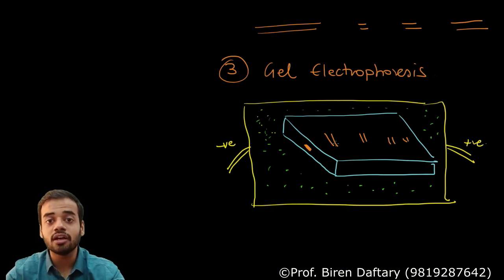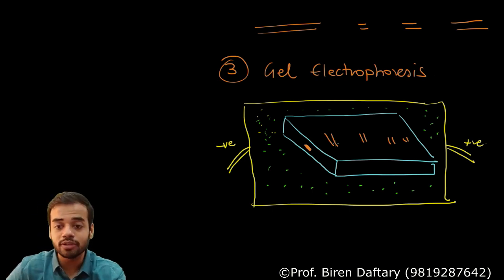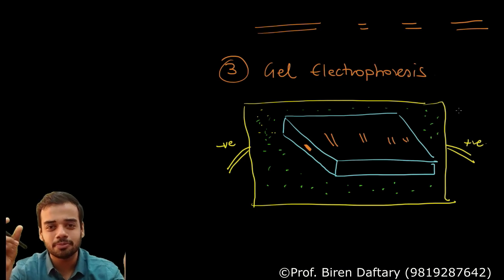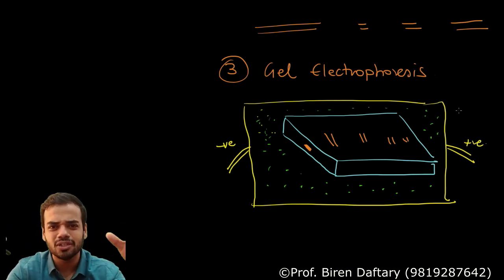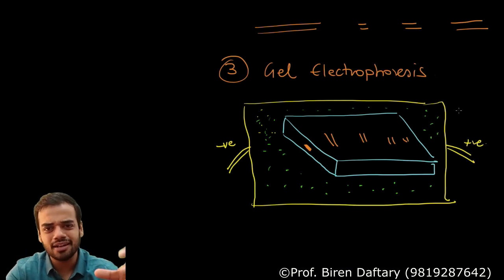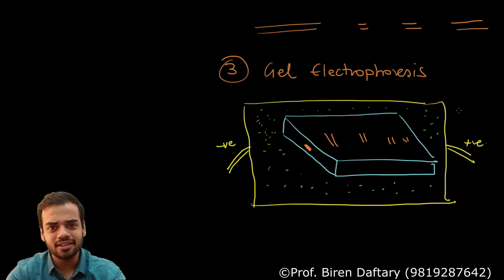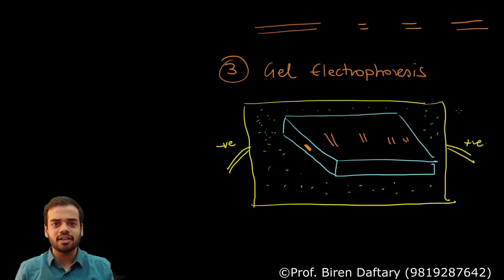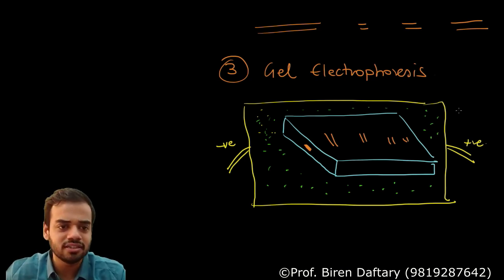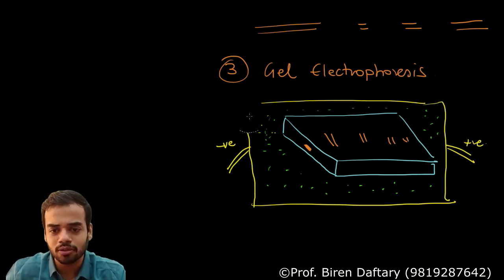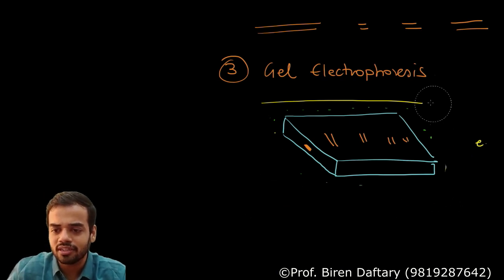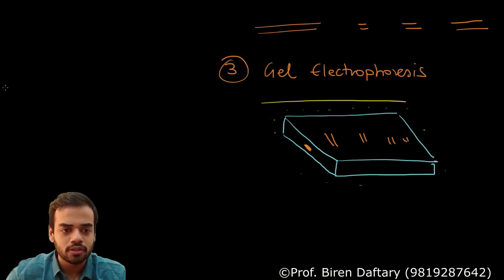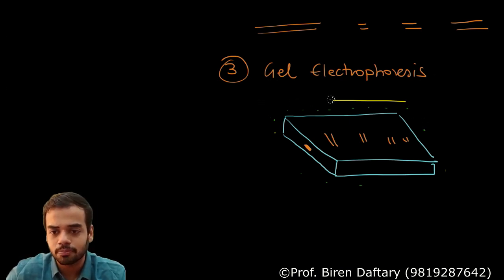Correct? So now we will see how you will know that the bands have separated. You cannot see these DNA bands, so there is a specific time. Normally it is done for half an hour or 1 hour, so there is a protocol, and after that the electric current is stopped, and the gel is removed from the tray. Okay, so when the gel is removed from the tray, I am going to rub everything else off. Now I only have the gel, and on the gel all the fragments have separated. I hope you have understood this part.